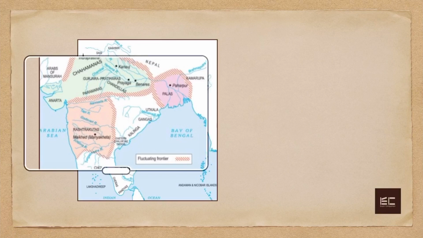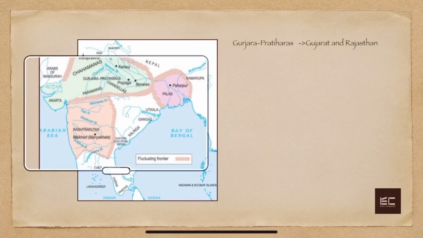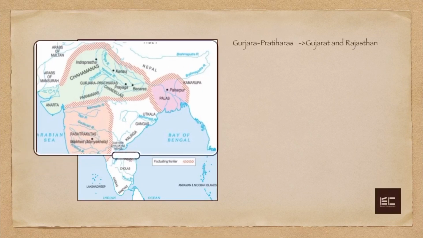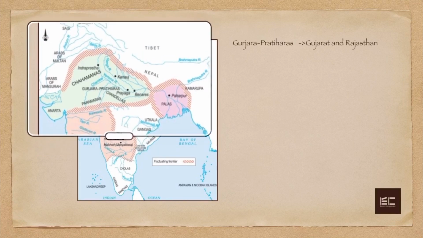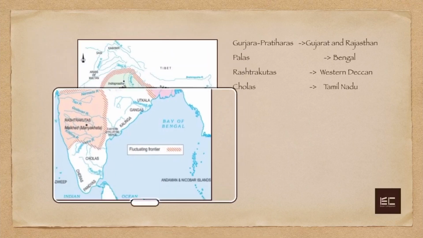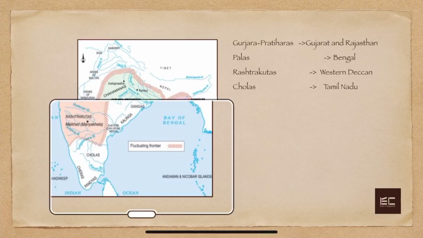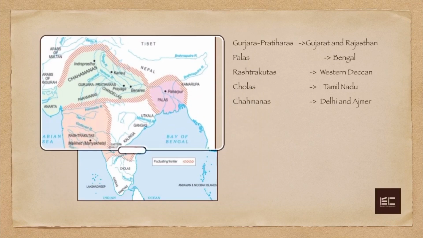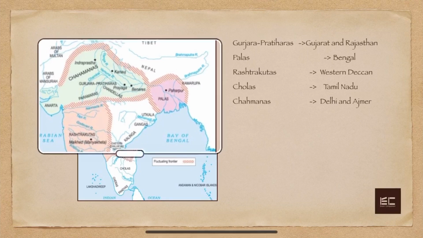So, Gurjara Pratiharas, Palas, Rashtrakutas, Cholas, and Chauhans. What are these? These are names of powerful kingdoms during the 8th to 11th centuries. Gurjara Pratiharas used to rule over areas of Gujarat and Rajasthan, as you can see. Palas ruled over areas of Bengal. Rashtrakutas ruled over regions of the Western Deccan. The Cholas ruled over the region of Tamil Nadu. And finally, Chauhans, as they are popularly known, ruled over areas of Delhi and Ajmer.